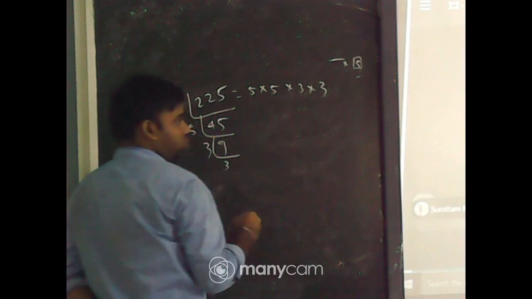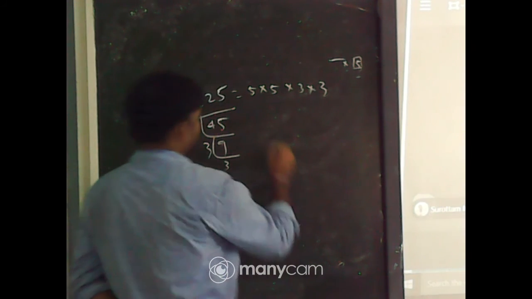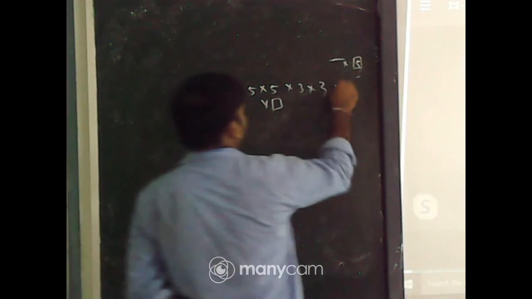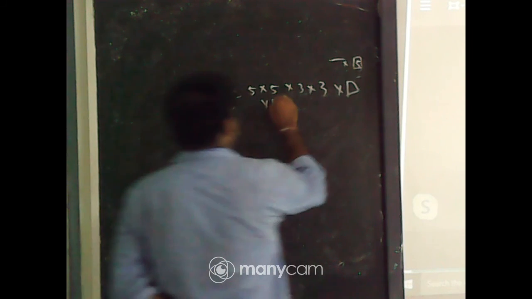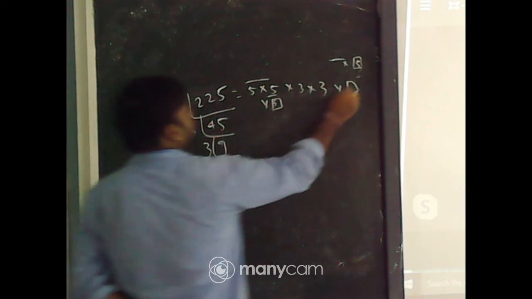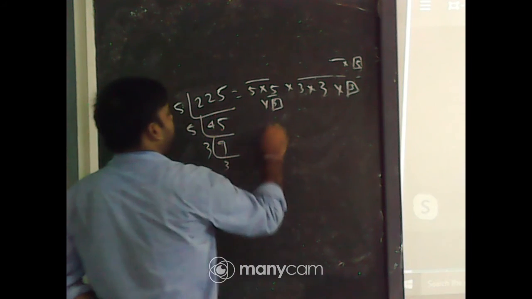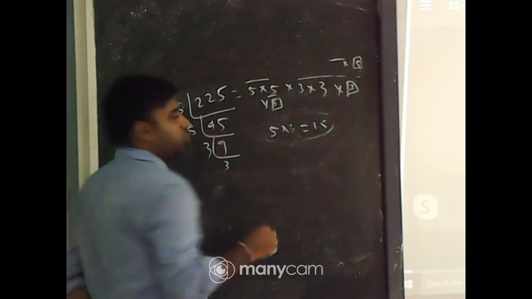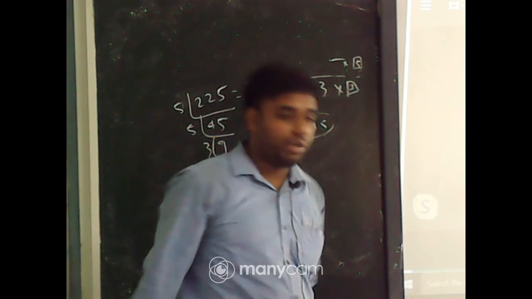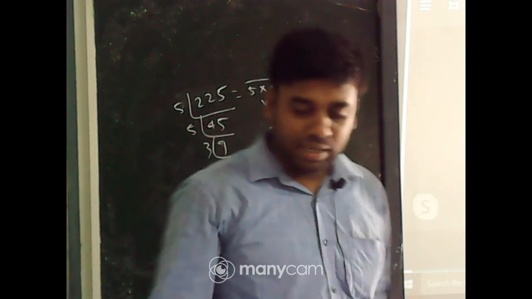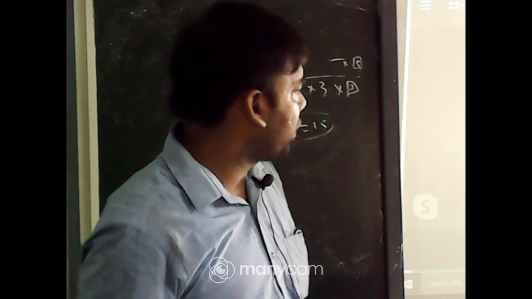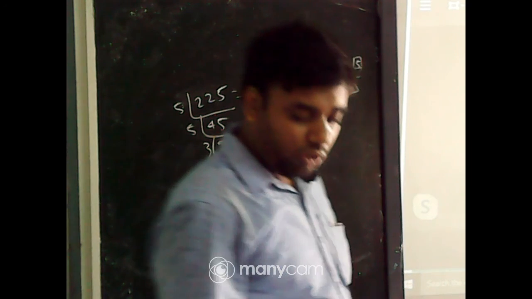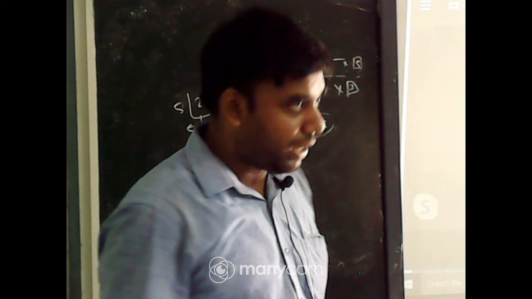So 1 5 should be multiplied with 5 and 1 3 should be multiplied with 3 to make the triplet. So 5 into 3, 15 should be multiplied with 225 to get a perfect cube number. Those who have given the right answer, congratulations from my side.